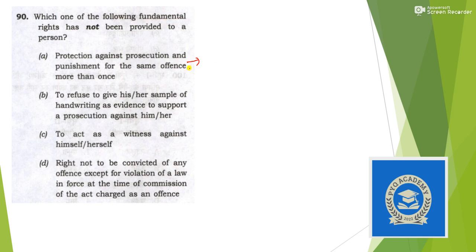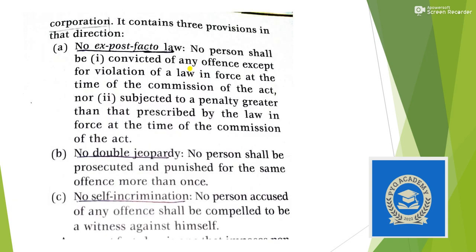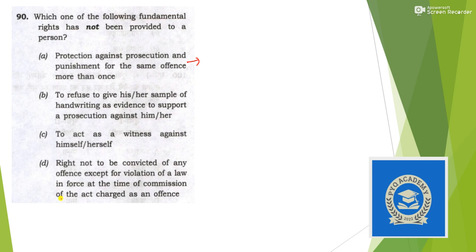This question is taken from Article 20, which has three parts: no ex post facto, then no double jeopardy, and no self-incrimination. Okay, and the first statement is related to no double jeopardy. So this is correct.